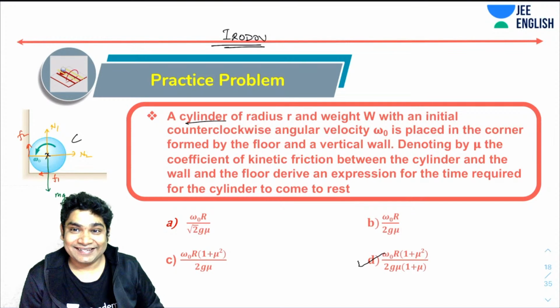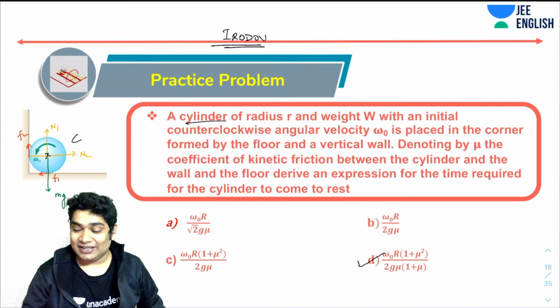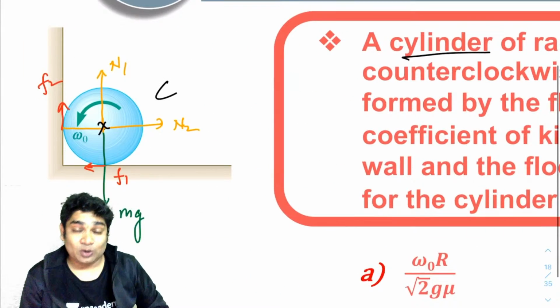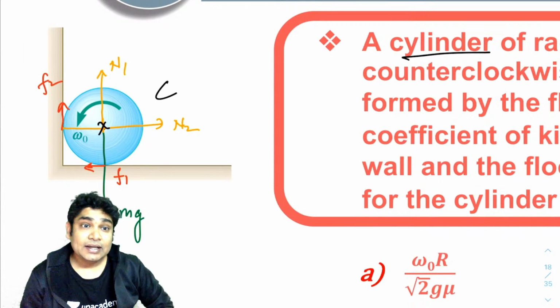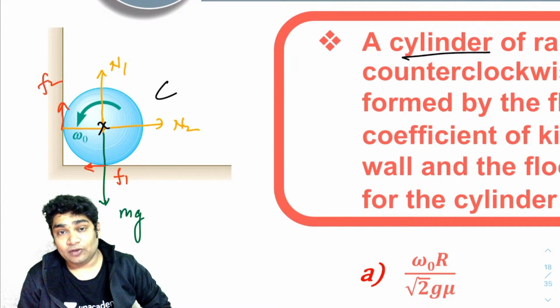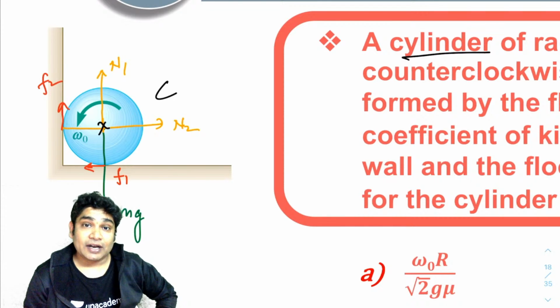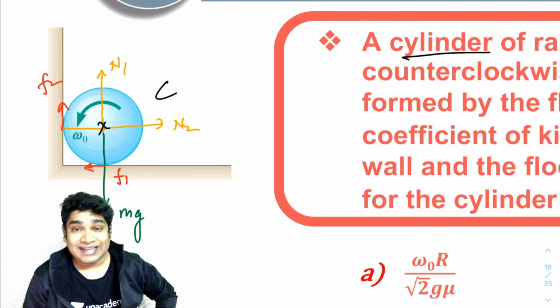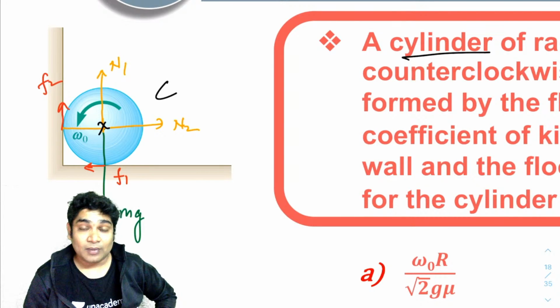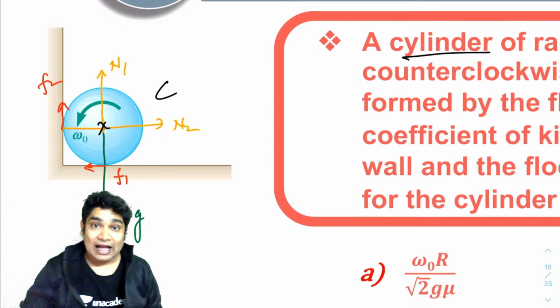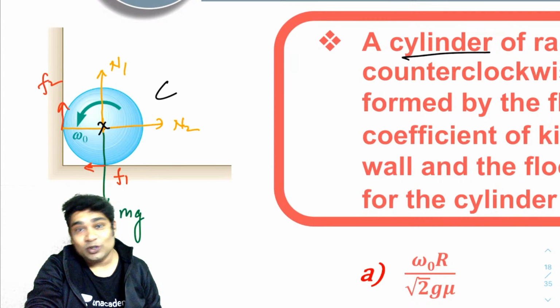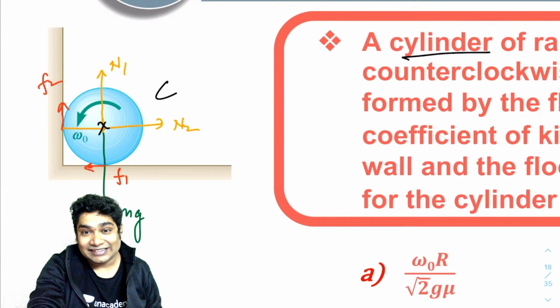Okay. All right. So think about this. We drew the FBD, then we wrote the equations for translatory equilibrium, and because these are kinetic frictions, I could write F1 equals N1 mu, F2 equals N2 mu. With the help of these equations, we figured out the values of N1 and N2. Once I knew N1 and N2, I could find the values of friction. Then I could take torques about the center of mass and determine alpha, the angular retardation. Once I knew the angular retardation, I could find the answer.